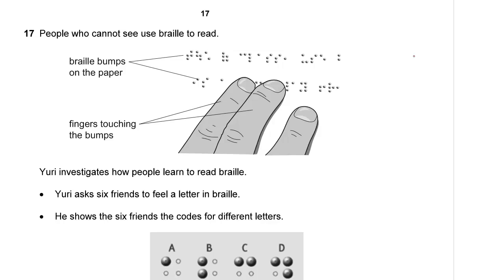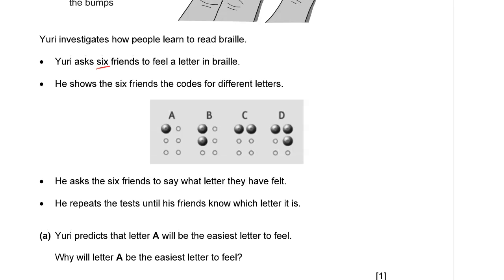Number 17. People who cannot see use Braille to read. Braille bumps on the paper. Fingers touch the bumps. Yuri investigates how people learn to read Braille. Yuri has 6 friends to feel a letter in Braille. He shows the 6 friends the codes for different letters. What is Yuri up to?